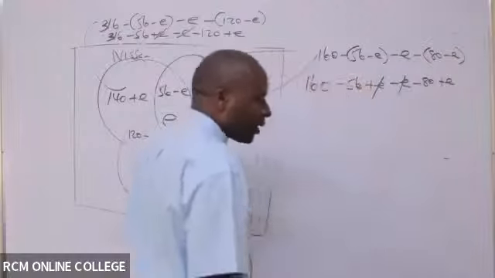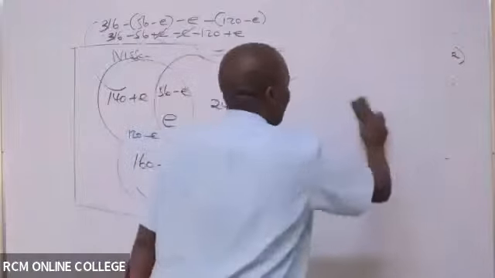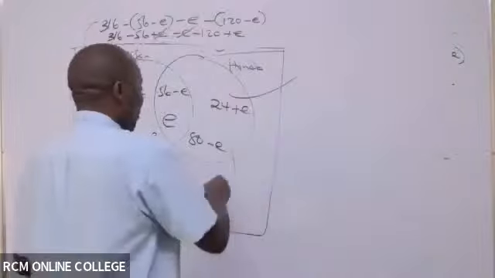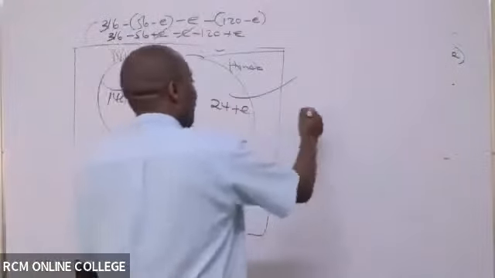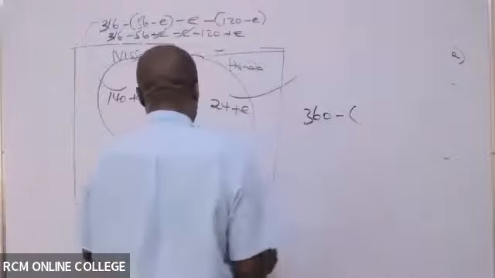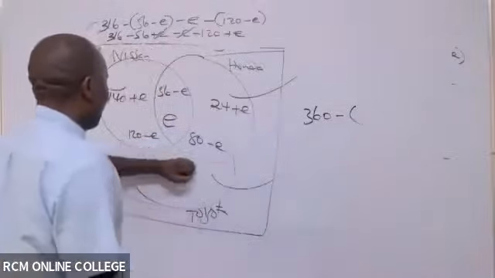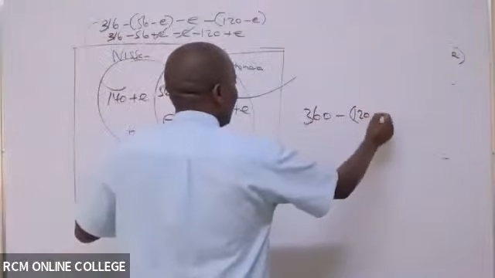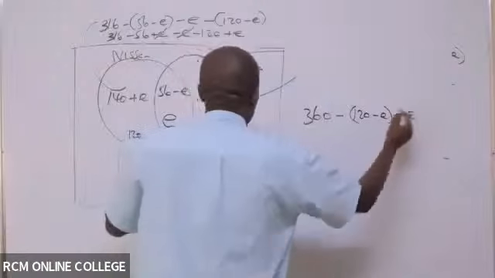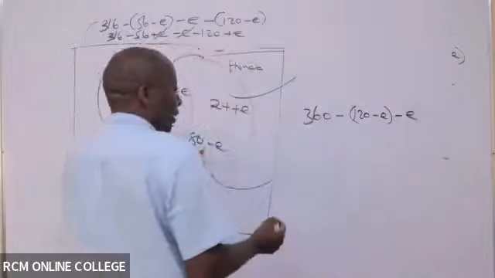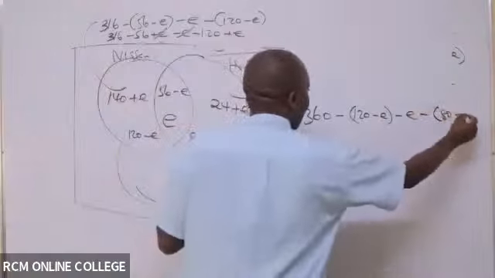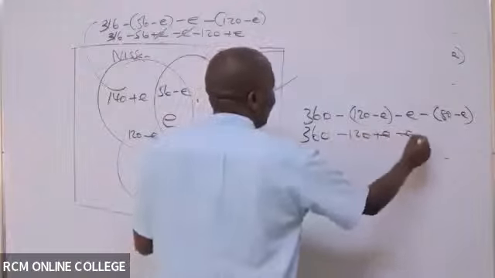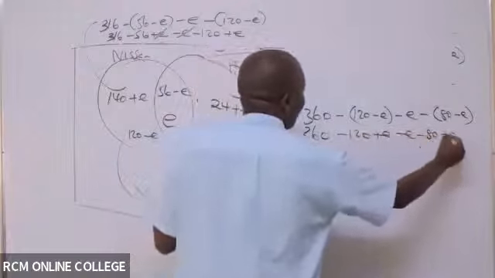We are told 360 residents own the Toyota vehicle. So I would want to get this empty space outside here. I will say it is 360 minus, open brackets here, 360 minus this, which has to be 120 plus E. This E is alone, so I don't have to put it in brackets. But this 80 is not alone, so I have to put it in brackets. Minus 80 minus E like that. So this will be 360 minus 120 plus E minus 80 plus E.